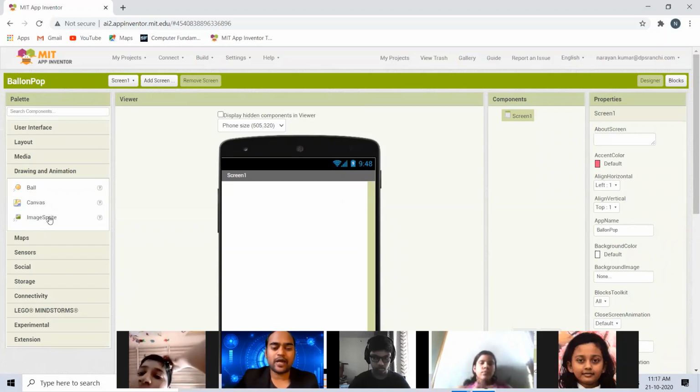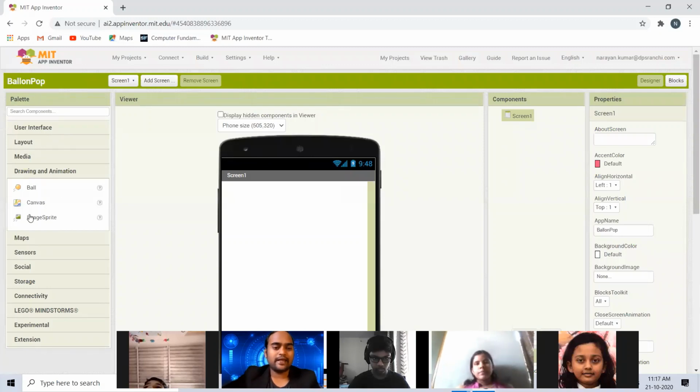But in image sprite, you can put your own image. For example, today we will add a balloon image. Later you can use a snake image to make a snake and ladder game or snake game, right? You can use a frog, or birds that will fly and pick something. Your imagination is unlimited. You can use any image in the image sprite.